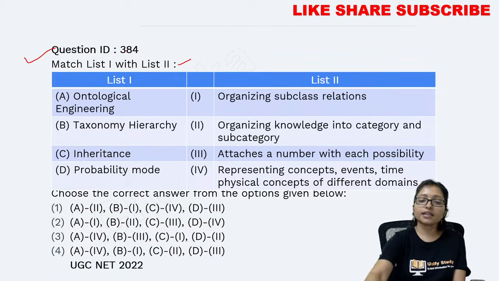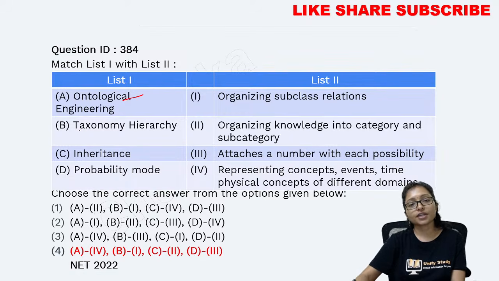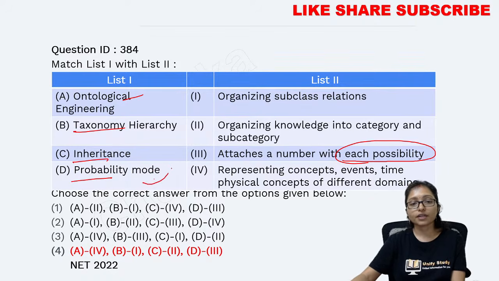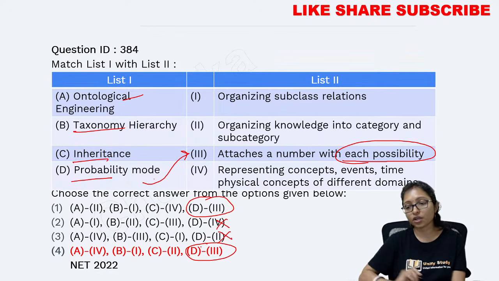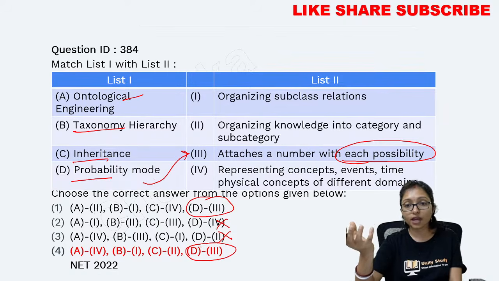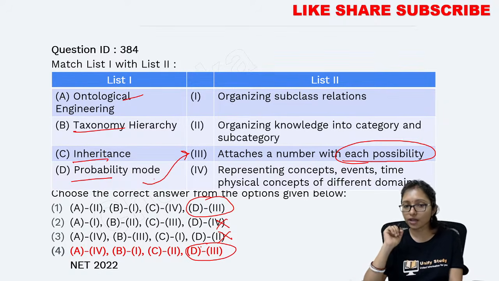Okay. So here it is the matching with ontological engineering, taxonomy, hierarchy, inheritance and probability mode. How to do it? Probability mode means it is working on the possibility. Probability is always working with possibility. So definitely D will be with 3. Here you can see D with 3. This is definitely not your answer. Always you need to be very smart about how quickly you can do the answer.